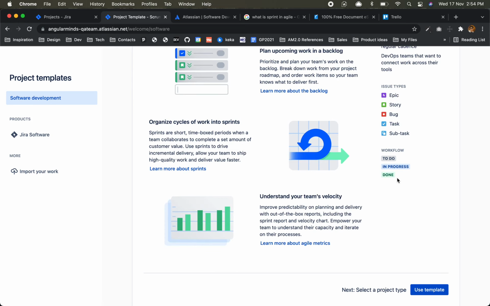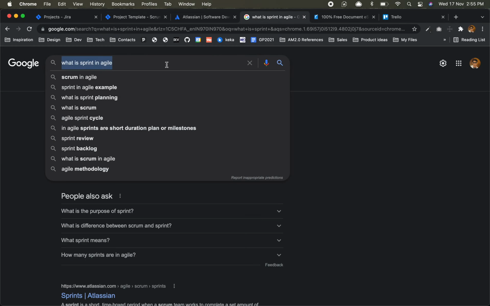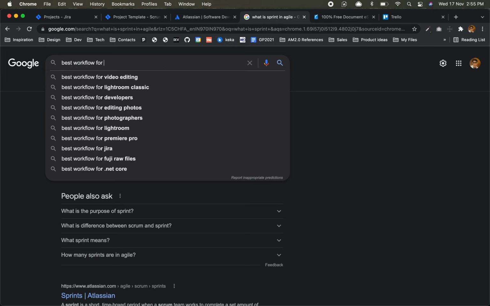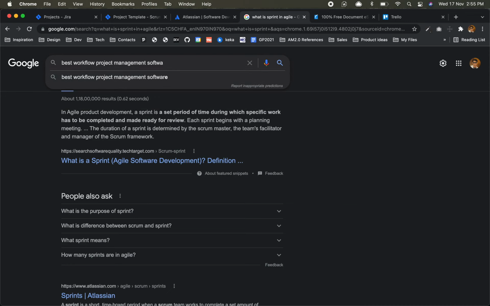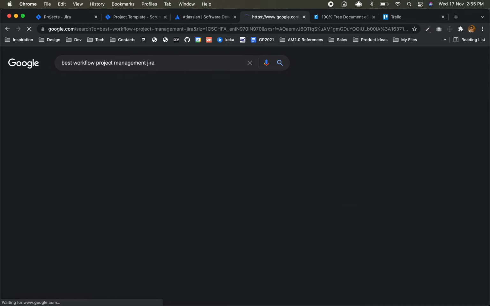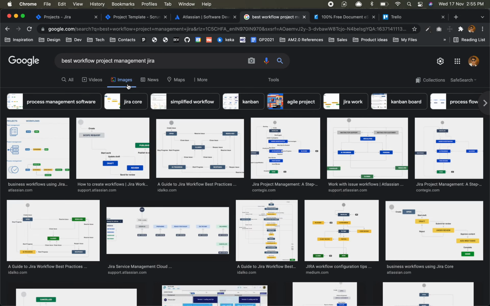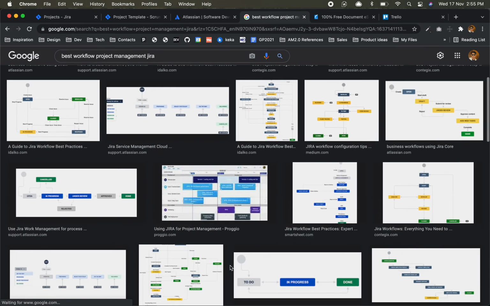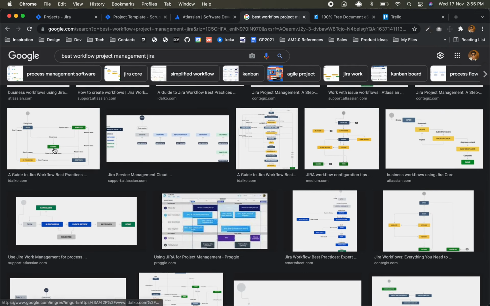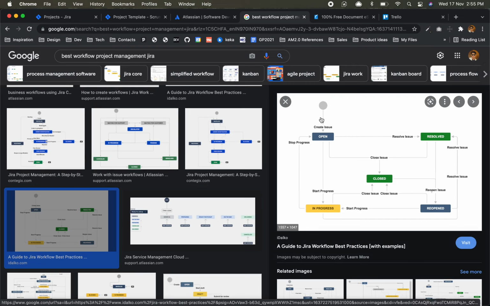The workflow, what type of workflow we want, that we can design. There are different workflows that are followed. So let's search for the best workflow for project management, Jira. It depends basically on the team and project size. There is not something like this is the best workflow, but as you can see there are n number of flows, right? We'll see this one. Okay, so this is a workflow which we can see here.